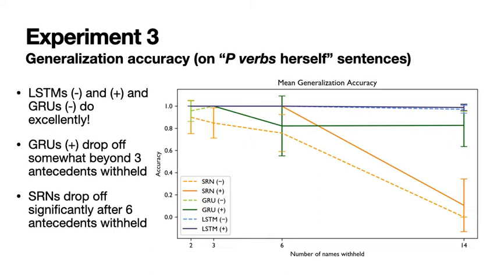Here we see the mean generalization accuracy by model type as we progressively withhold more and more feminine antecedents. There are a few clear takeaways from this. LSTMs with and without attention and inattentive GRUs do superbly. It's a little bit difficult here to see the dashed light green line for the GRUs without attention, but they're actually hiding behind the two blue bars up at 100% accuracy. GRUs with attention drop off somewhat beyond 3 withheld antecedents, while SRNs drop off significantly after 6 withheld names. In general, we find that withholding antecedents does negatively impact model performance, though the degree of this impact is dependent on model type and attention.